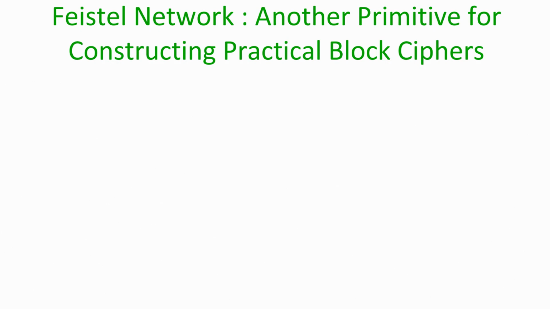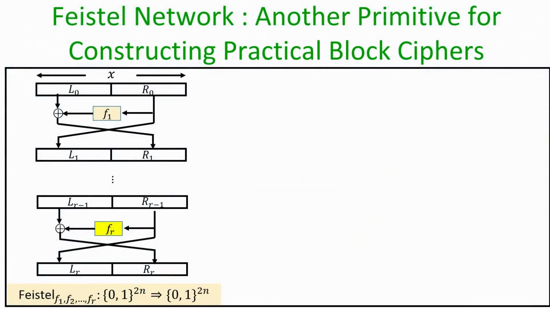So till now we have discussed SPN, which constitutes a very important building block in the design of practical block ciphers. It turns out that there is another important building block, namely the Feistel network, which we also use in the practical constructions of block ciphers. If you recall, we had already seen the definition of the Feistel network when we saw how to construct pseudorandom permutations from pseudorandom functions. On a very high level, what we do in the Feistel network is we compose several round functions, or small sized functions, in a special way.